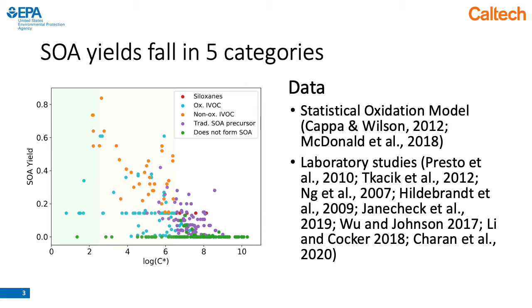The 3 new pathways that we came up with, which I'll describe in more detail in the following slide, are siloxanes, other oxygenated IVOCs, and non-oxygenated IVOCs. The 2 other categories, shown in purple and green, include first traditional SOA precursors, and these are VOCs that are already included in most models. For example, formation of SOA from toluene, VOC alkanes, xylenes, etc. And then the 5th category in green are species that do not form SOA, and these include smaller molecules like ethanol or acetone.